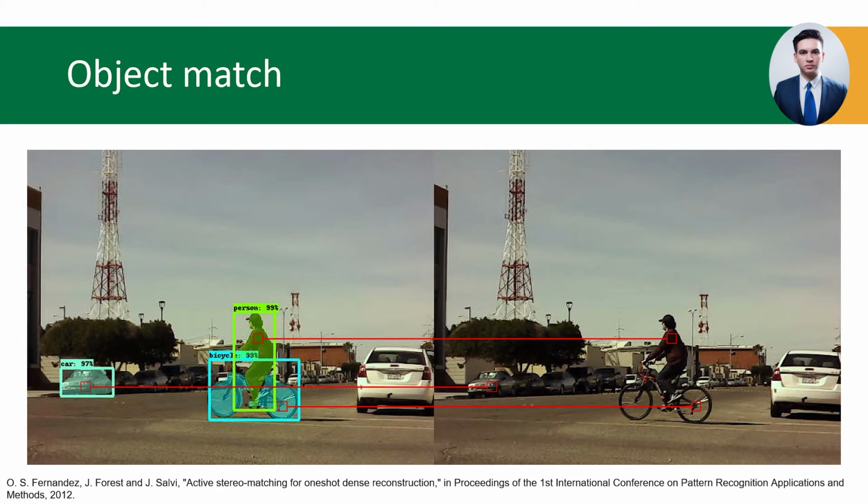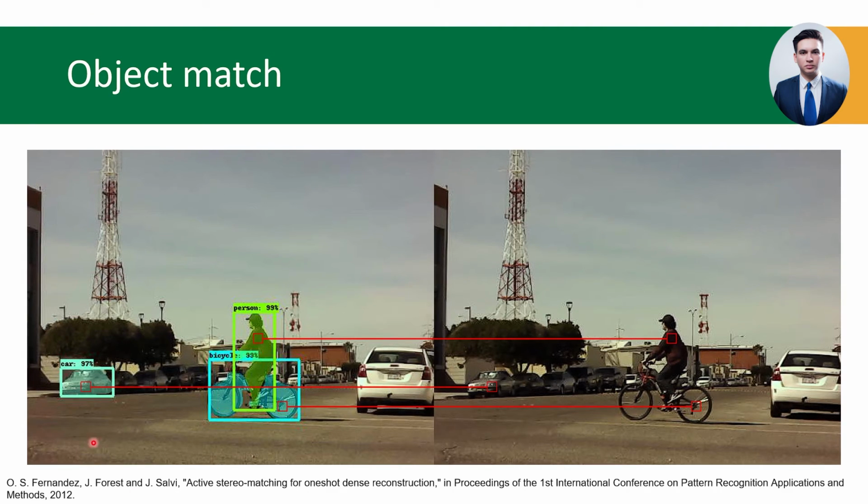Then, the algorithm provides regions of the target image that have the most corresponding brightness with respect to the template. The task of the object match algorithm is to use the coordinates of every object given by the object detection algorithm and find their matching object coordinates. For example, the objects are detected in the left image and their corresponding match is found in the right image by using a template image of the object from the left image.